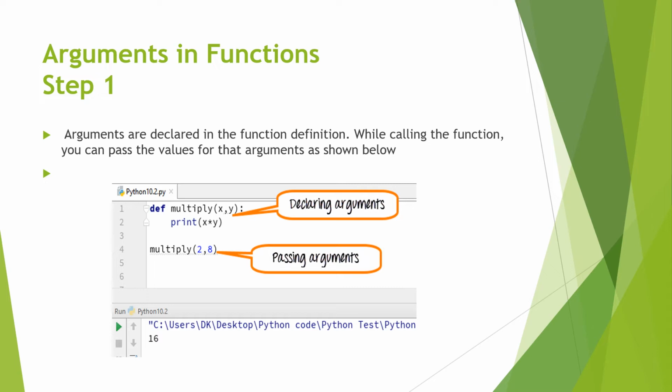Arguments in function. Step 1. Arguments are declared in the function definition. When calling the function, you can pass the value for the argument as shown below. These are the declaring arguments, and when we call the function, we are passing the arguments. From this line we are passing the arguments 2 and 8, and 2 will be shifted to x and y will get 8. So this is known as passing arguments, and when we define a function, it is known as declaring arguments.